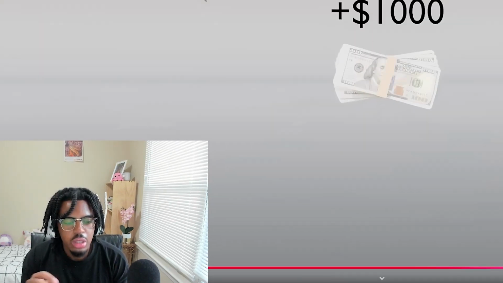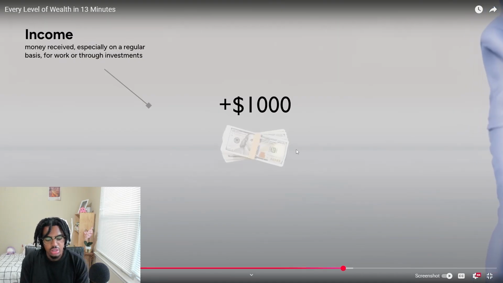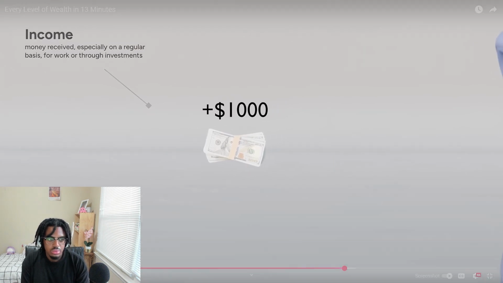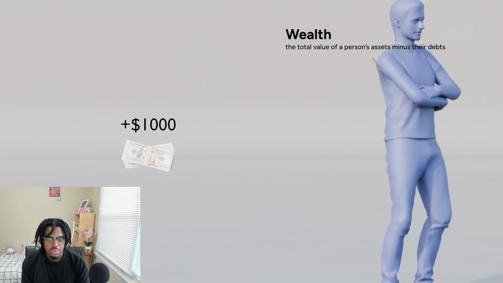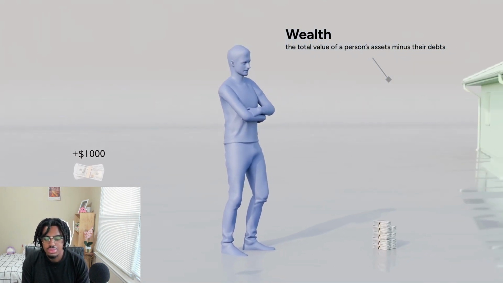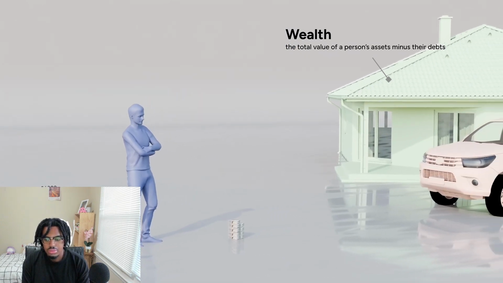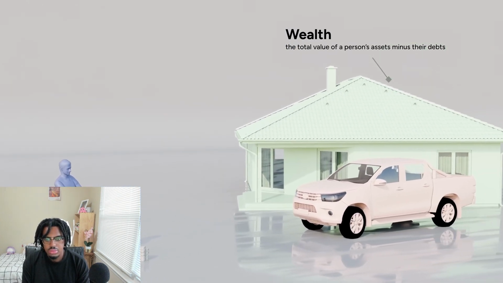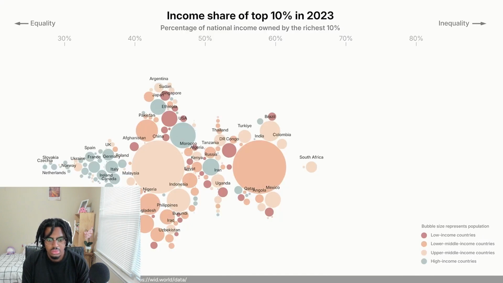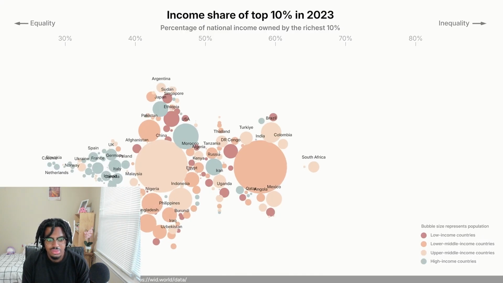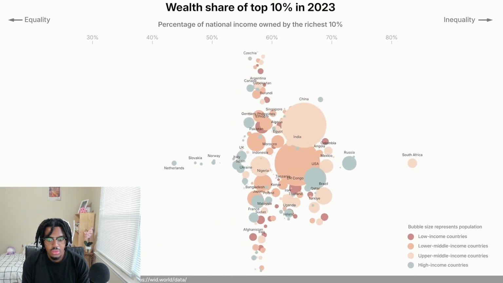And we're talking about income, which tells you how much money someone earns. I wonder how the number changes with the top 1%. But we should also look at the wealth, the accumulated worth of everything you own. It includes your savings, but also your house, your car, and your investments, making it arguably a better indicator of inequality. If we switch the chart from income to wealth inequality, the gap becomes even bigger.